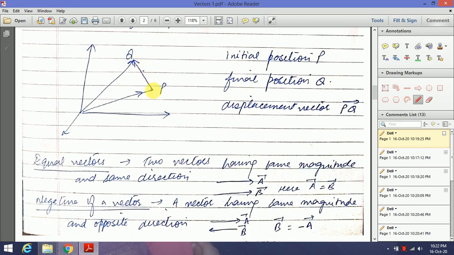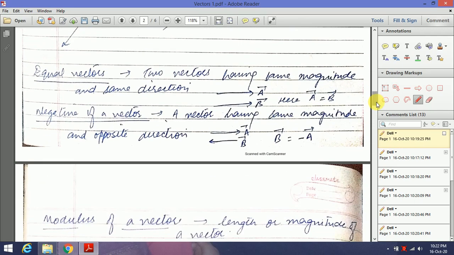So here you see PQ is the displacement vector. Equal vectors are those vectors which have equal magnitude and same direction. You can see here two vectors are drawn, vector A and B. Their magnitudes are equal and their directions are also the same. Then only we can say that two vectors are equal.